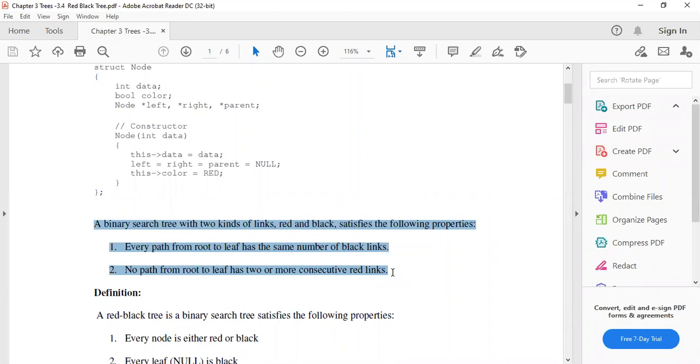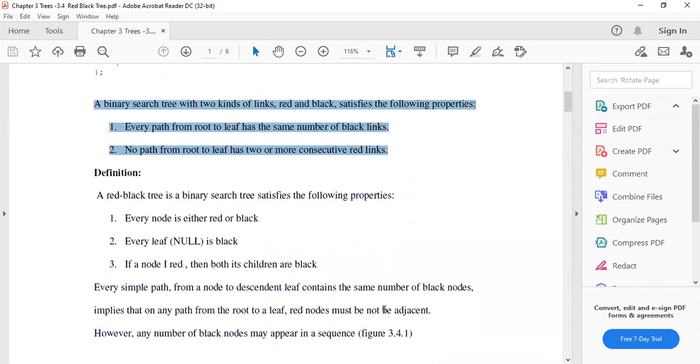The second property is that no path from the root to a leaf has two or more consecutive red links. Consecutively दो से ज्यादा red links, red color के node नहीं होंगे. That is the binary search tree with the red black property.